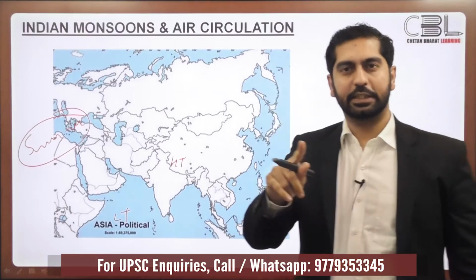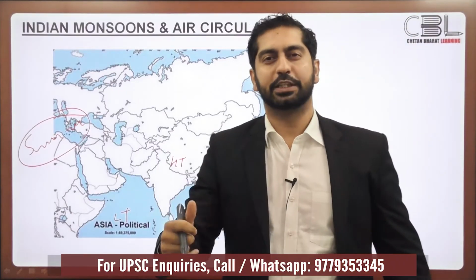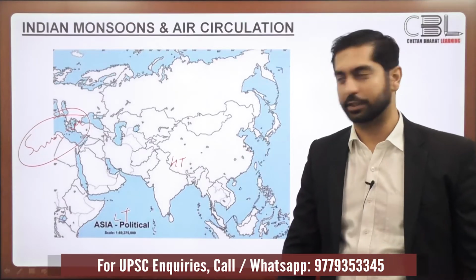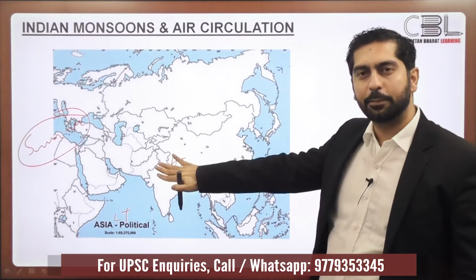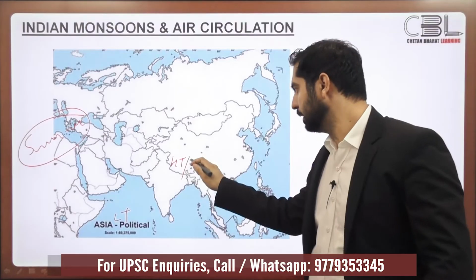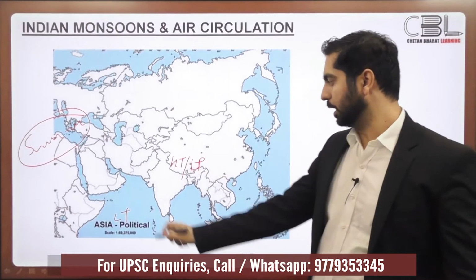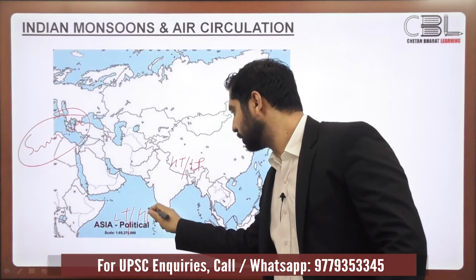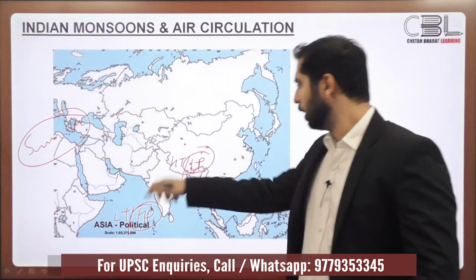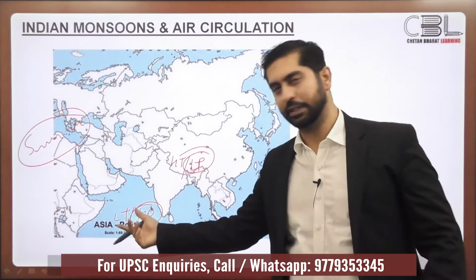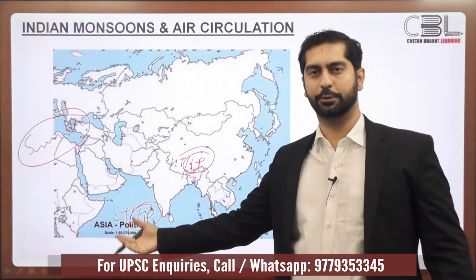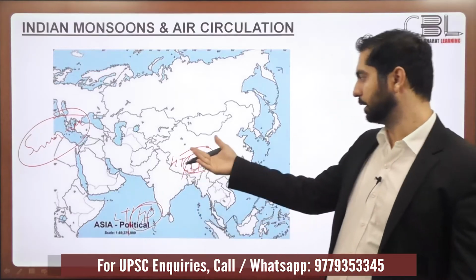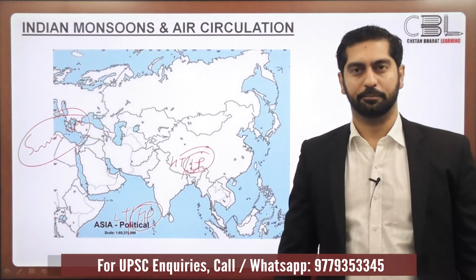Now, if this is the temperature scenario, what would be the pressure scenario? You know that temperature and pressure are inversely related to each other. If there is high temperature over here, of course there would be low pressure over here. If there is low temperature over here, it would result in high pressure over here. So this portion of the equatorial Indian Ocean is at relatively high pressure as compared to the Tibetan Plateau region.